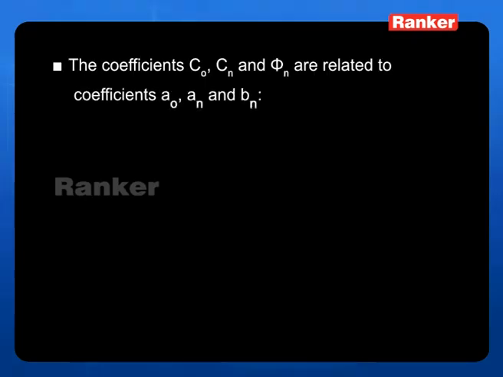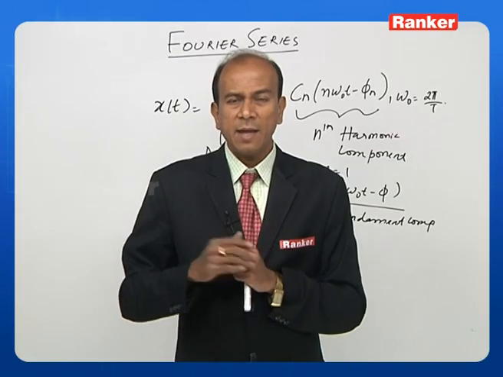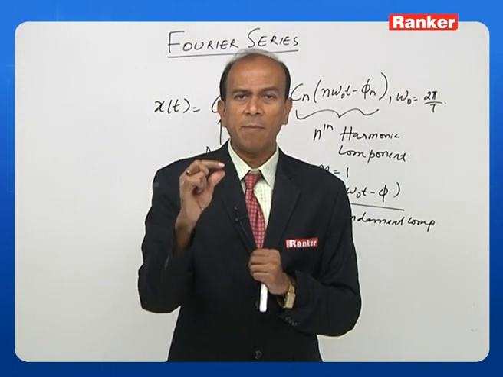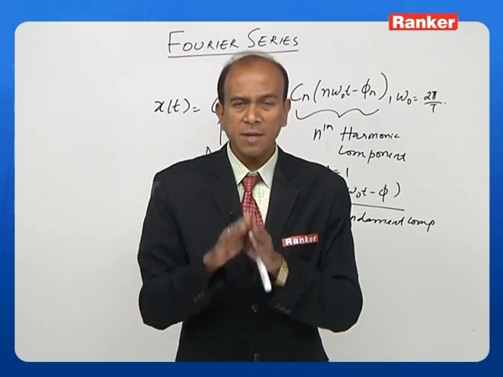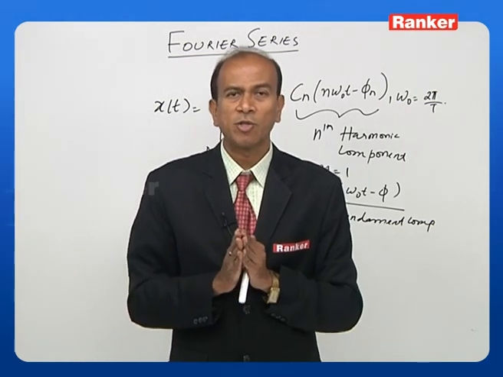That's one point. Then the second: how do I calculate the coefficient of the different harmonic components, Cn? That is related to An and Bn. If you see the earlier form, An is the coefficient of the cosine terms and Bn is the coefficient of the sine terms. Now if I square them and take the square root of An square plus Bn square, that will give me the value of Cn. Then comes the phase angle, or the spectral phase. So phi n is given as tan inverse of Bn by An, that is, the coefficient of the sine component divided by the coefficient of the cosine component. If I take the tan inverse of it, I will get the phase angle phi n, in the case of the polar form, also called the harmonic form.